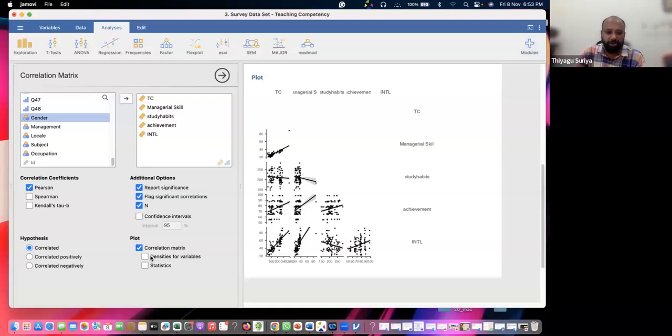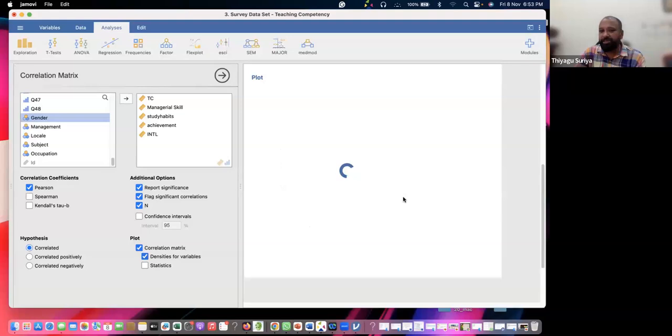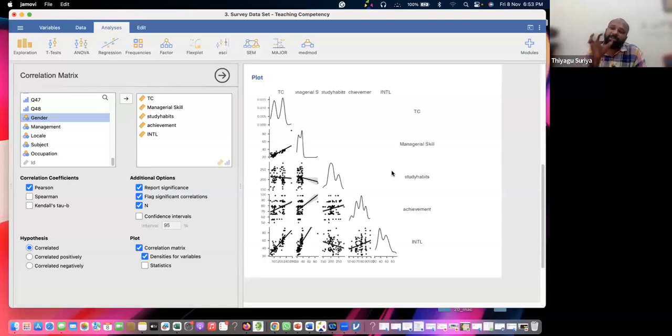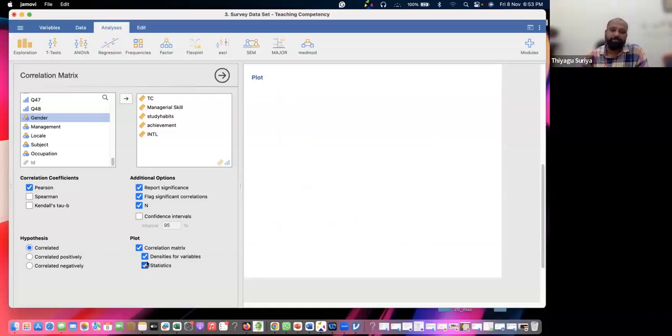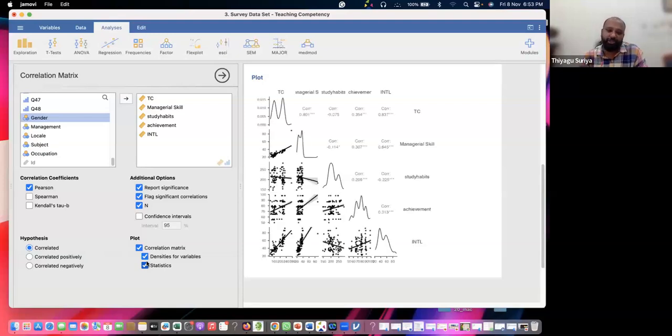If you want to know the scores, go to the density and variable. When you click the density, you can see the correlation also. We can easily find the correlation between two variables with the scores directly from the diagram. Better, you can just copy and paste the diagram to explain it. Okay, so I'm going to the statistics also. In the statistics, you can find the scores of the two variables' relationship. I hope you are seeing this.